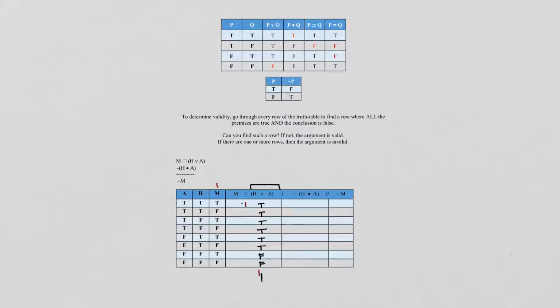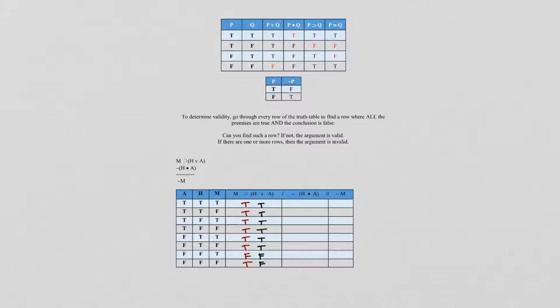So T to T is true, true, true, true, true, true to false is false, and false to false is true. Okay, so the only time you ever get a false with a horseshoe is if true, then false. And that's usually the only one I care about, because that's the only one that makes it false. Okay. All right, done with that one. Let's move on to the next premise.